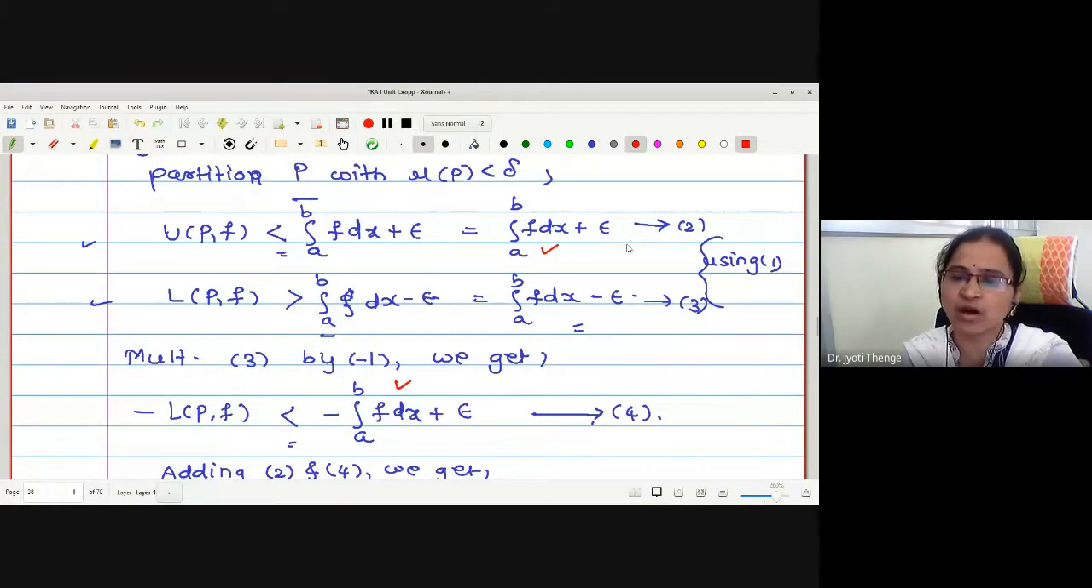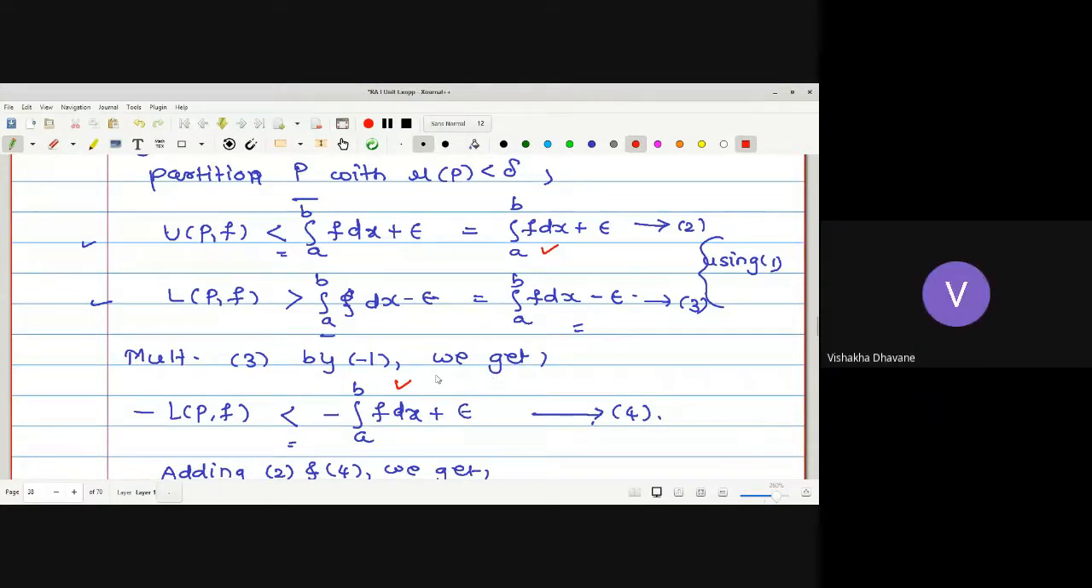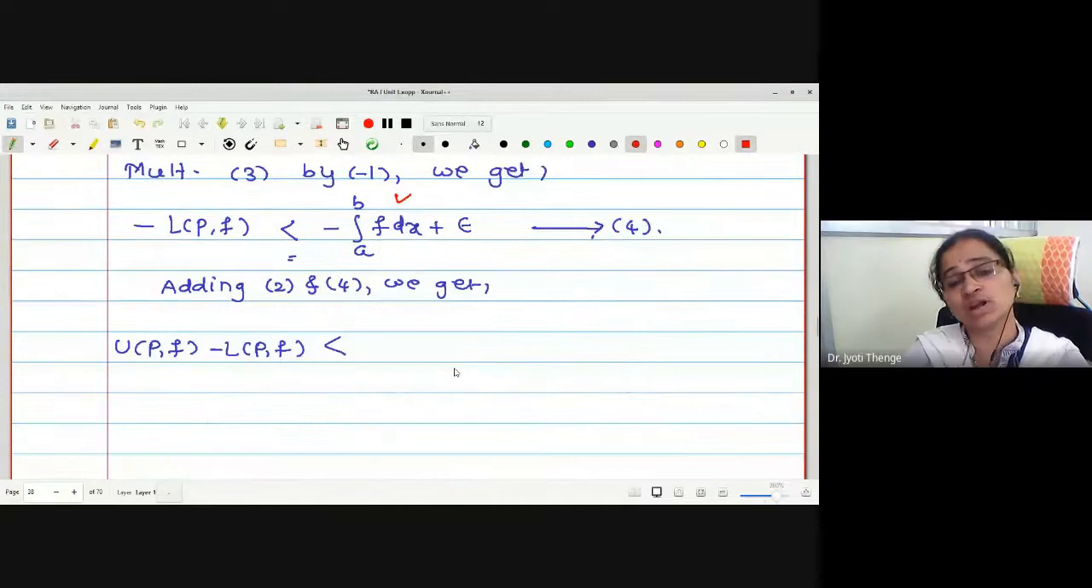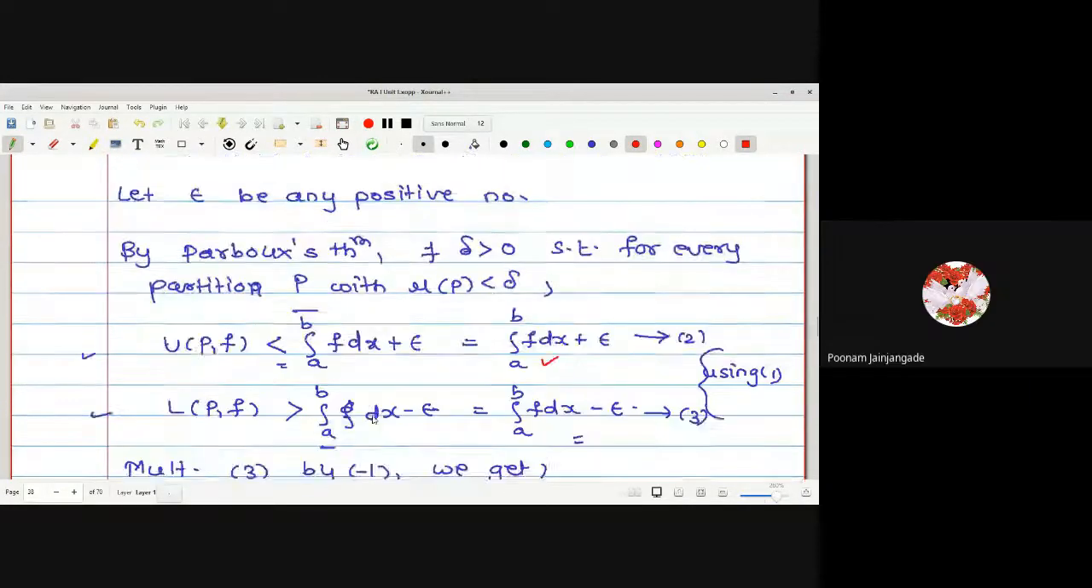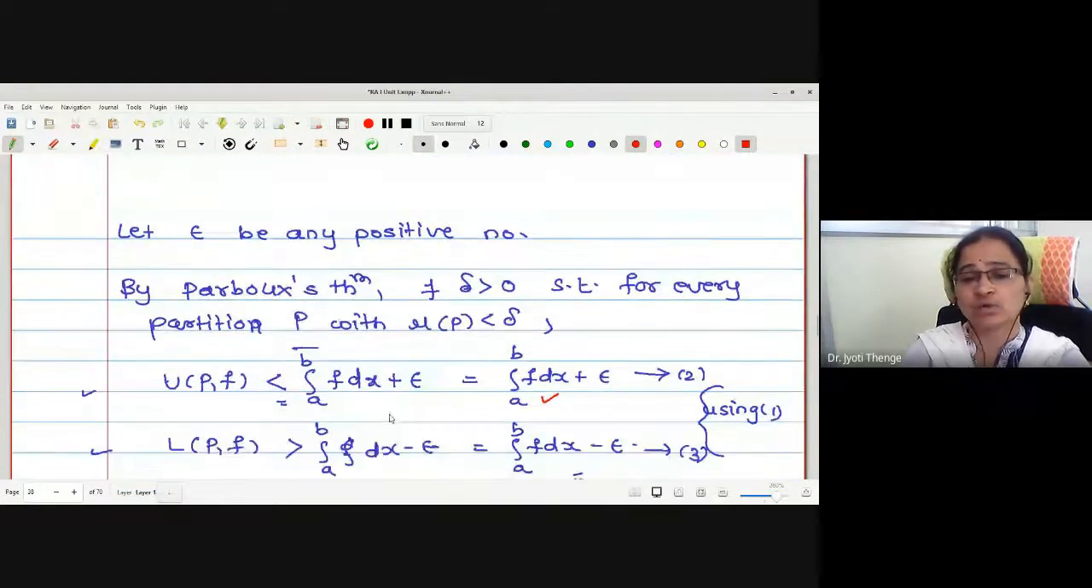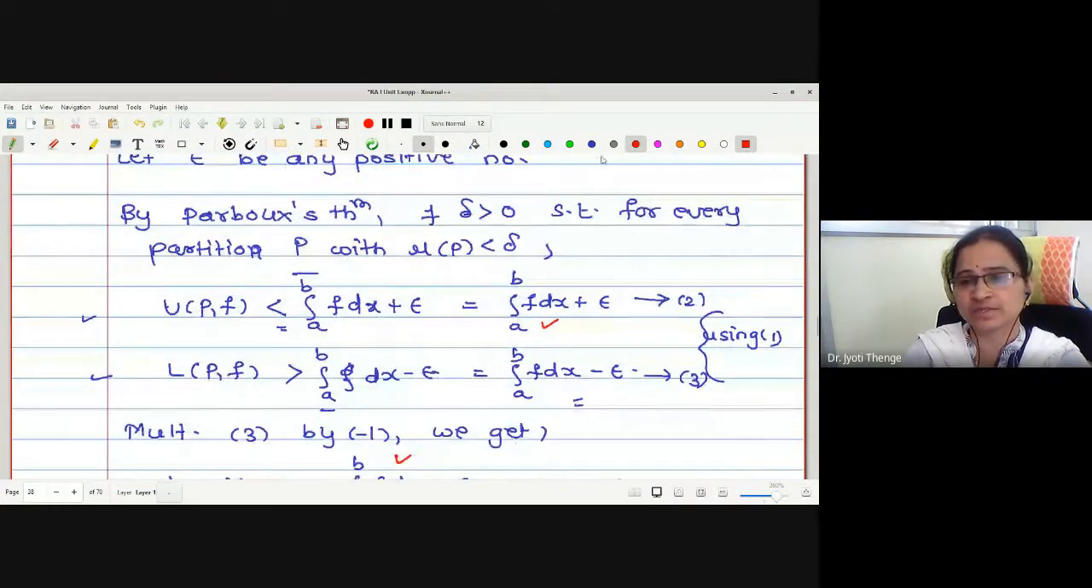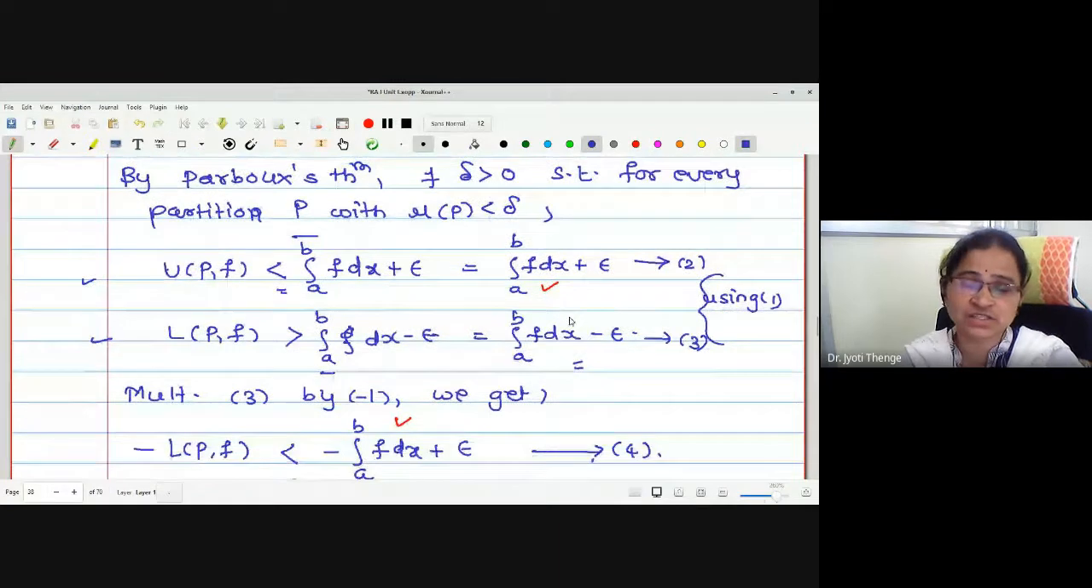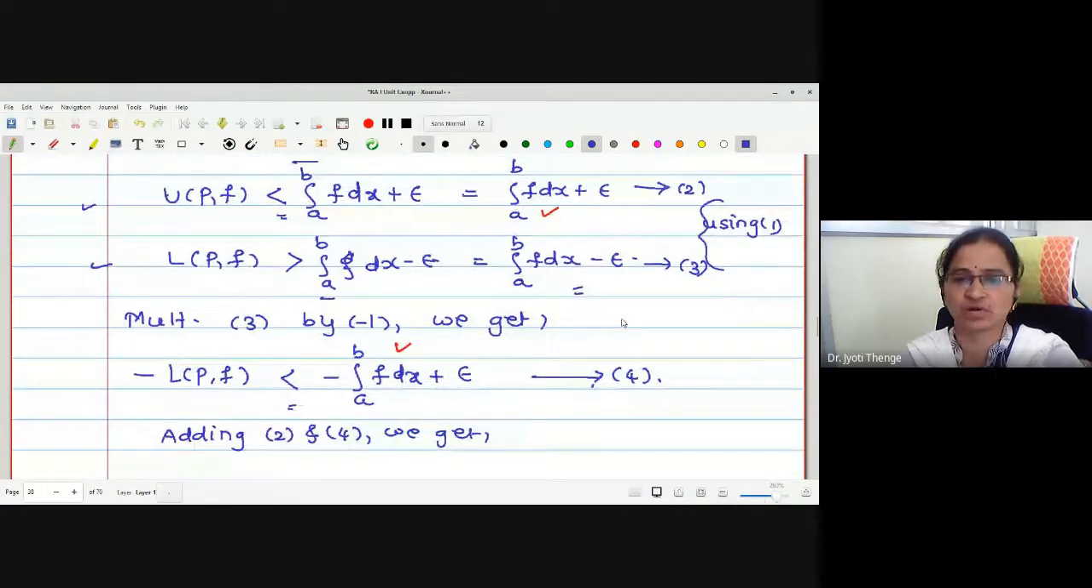And what we will have? Epsilon plus epsilon. 2 epsilon. But what we wanted to show? UPF minus LPF less than epsilon. Therefore, tell me the adjustment. Where can I make the adjustment correspondingly to adjust the result UPF minus LPF less than epsilon? What changes I should do?